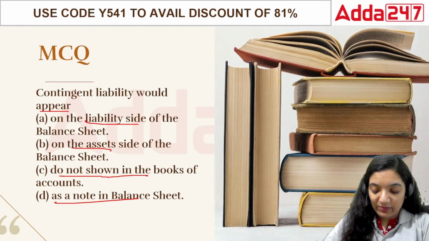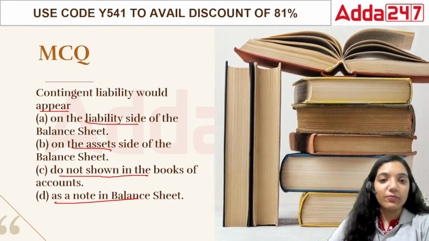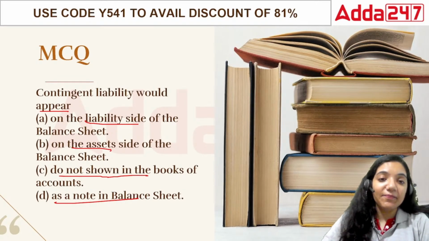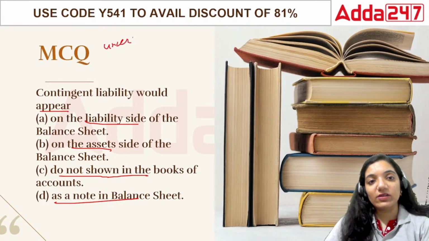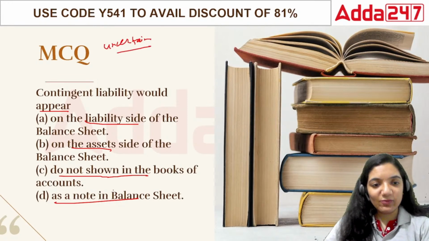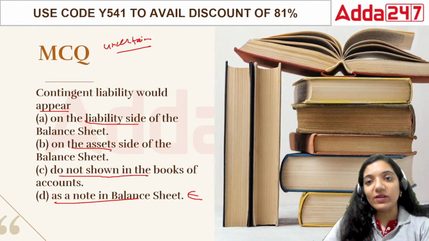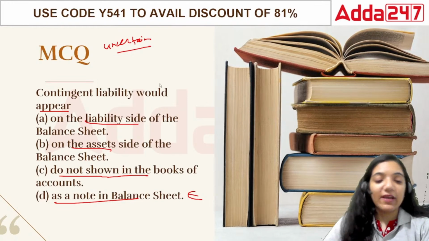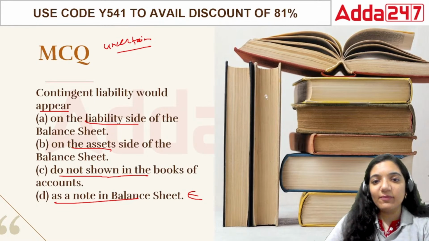Contingent liabilities can be defined as those which are uncertain. For example, bank guarantee. Right now I don't have to pay, maybe in future I might have to pay, right? So that is what they call contingent liability. Just because these are uncertain in nature, what will we do? These would be noted in the balance sheet as a footnote, everyone. We will show it as a footnote in the books of accounts, right? There is nothing else that we'll do about it, but we will note it as a footnote. We'll disclose it, but we will not give anything else, right?